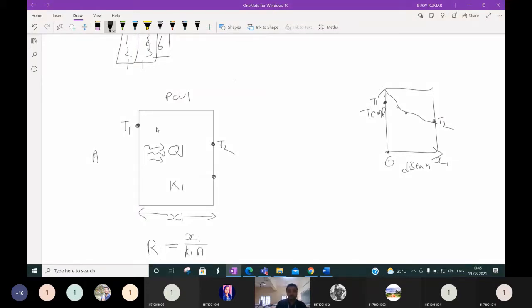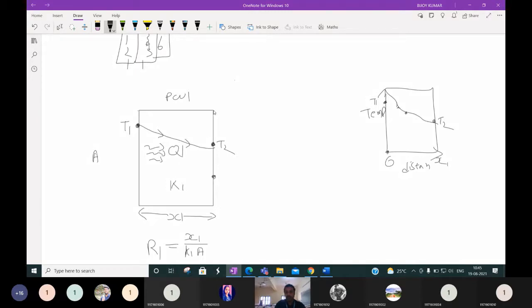So the temperature profile here will be like this. This is the temperature profile. It means this is at high temperature, this is at lower temperature, and with respect to distance, the temperature is changing. How will it change? It will change in a decreasing order because the temperature is higher here, temperature is lower here. So next, this is about plane wall.